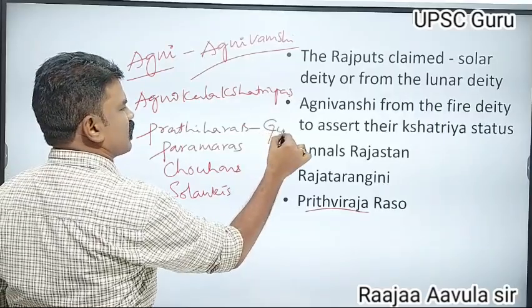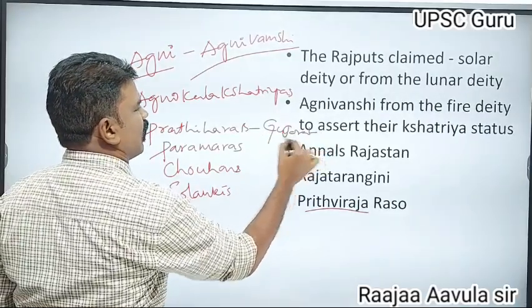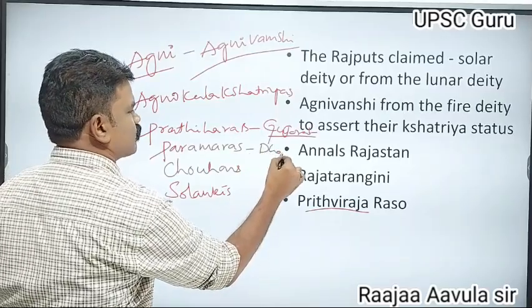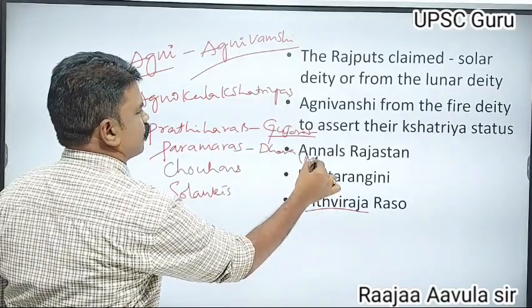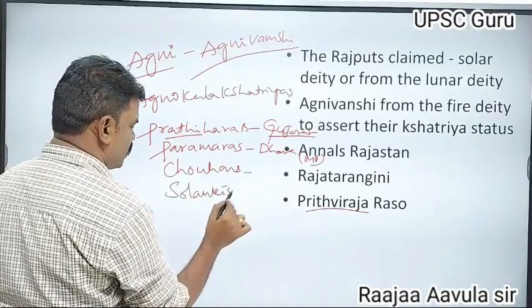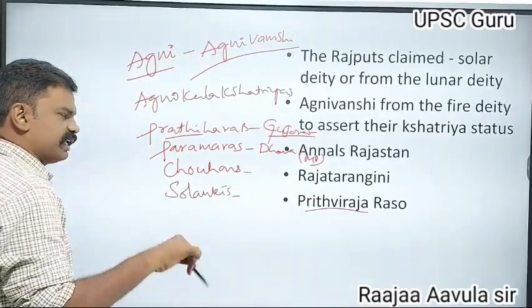The Pratiharas ruled Anihilwada. The Paramaras ruled Dara, in Madhya Pradesh. After the Pratiharas, the Chauhans and Solankis ruled that area.